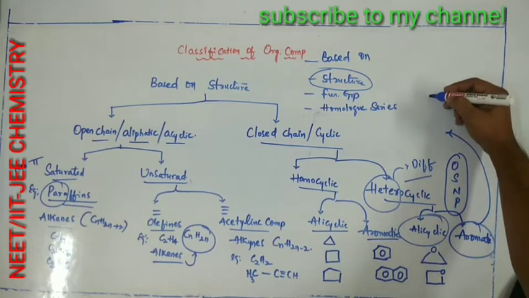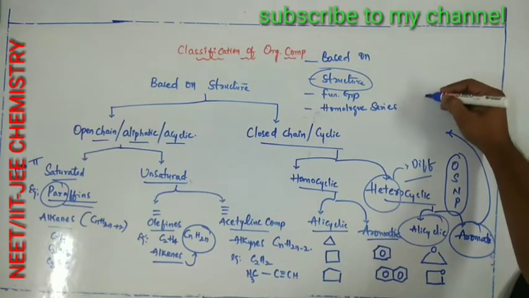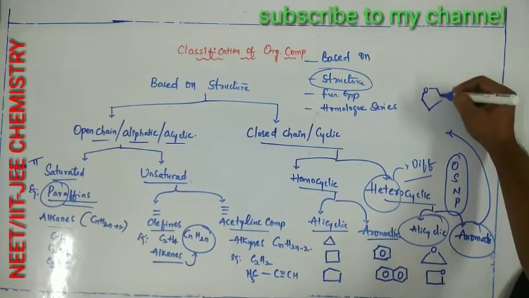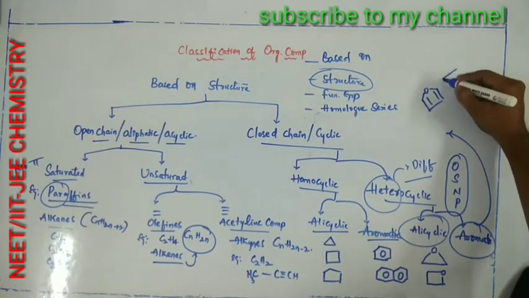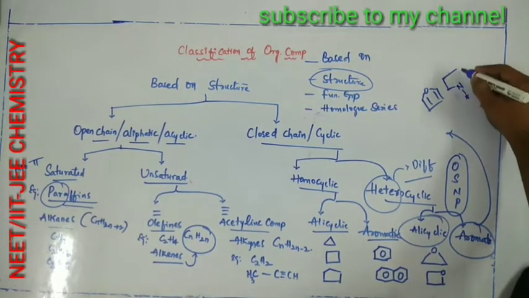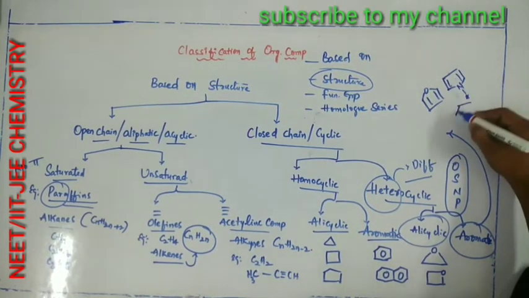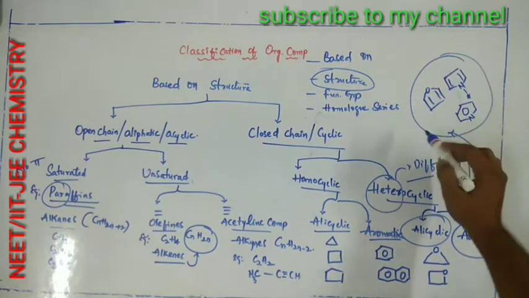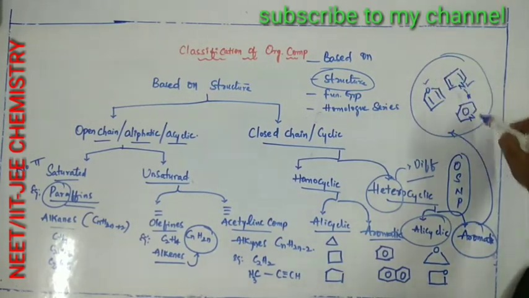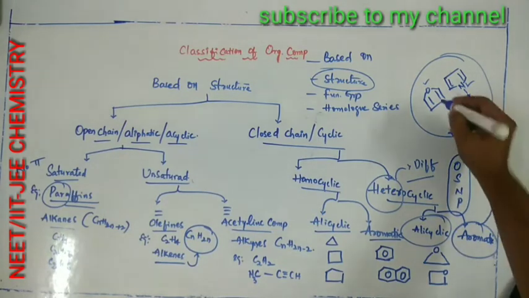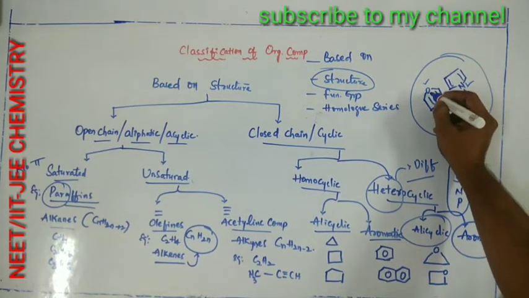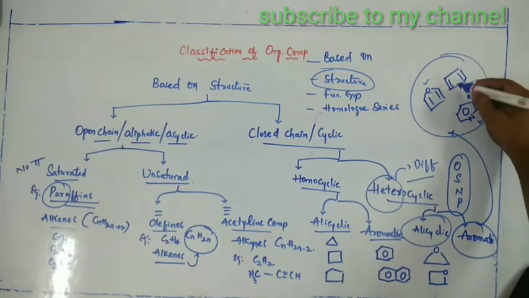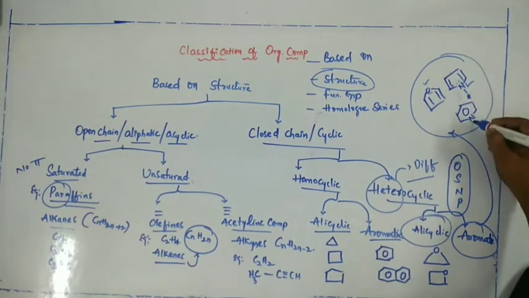Examples are furan, pyrrole, and pyridine. In these cyclic structures there is presence of hetero atoms along with the hydrocarbon and hydrogen. These cyclic compounds have aromatic character.